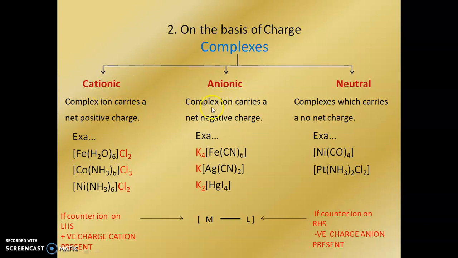Next one is the anionic complexes. The complex ion carries a net negative charge. In that, the counter ion is present at the left hand side of the square bracket, and hence shows the positive charge, so that this complex carries the negative charge. Hence this type of complex is called anionic complexes. Neutral complexes carry no net charge. Here the carbonyl group or ammonia group, these are neutral, hence they show neutral complexes.